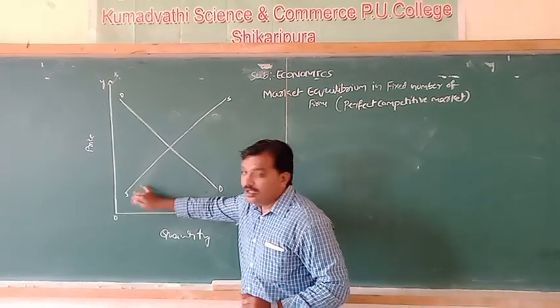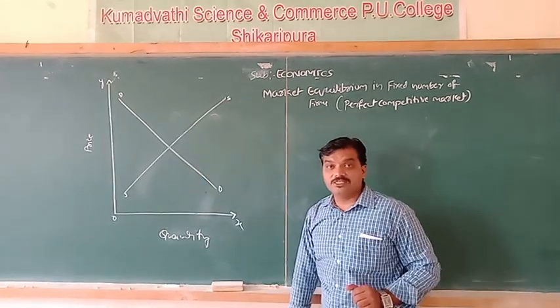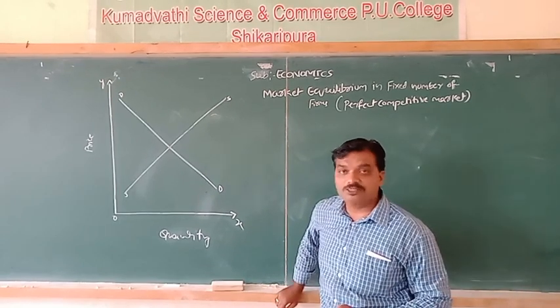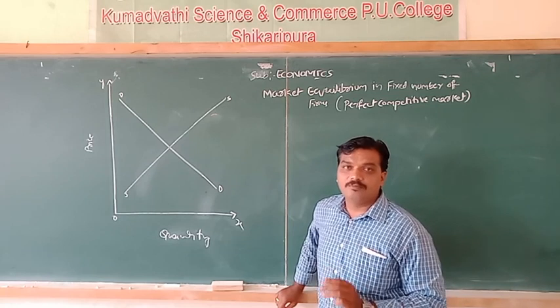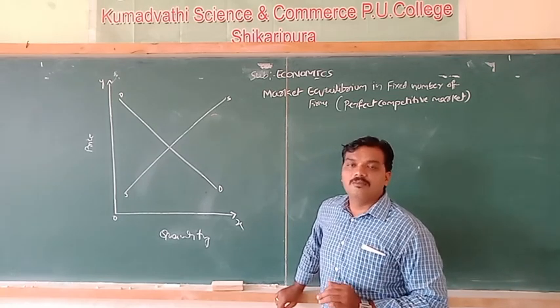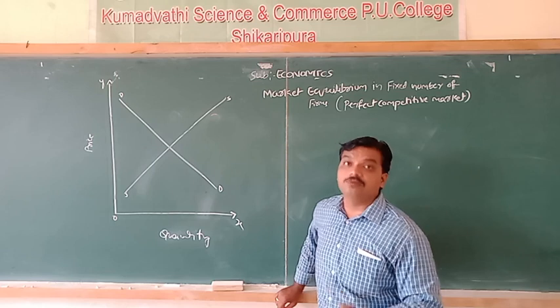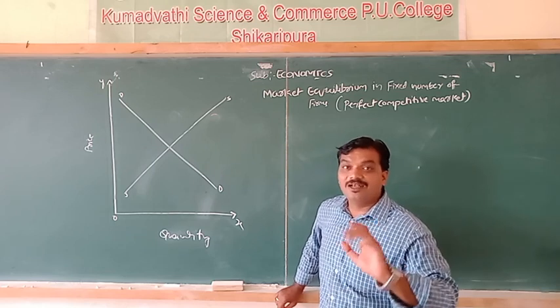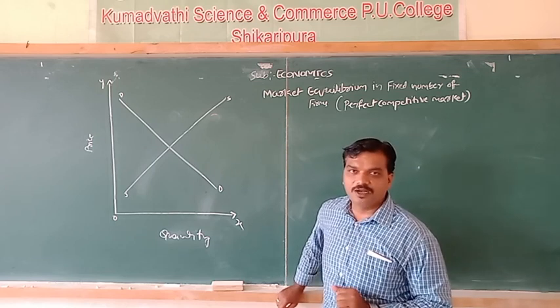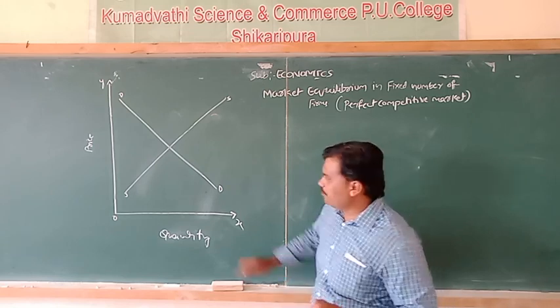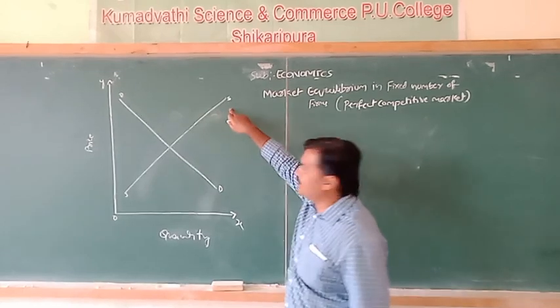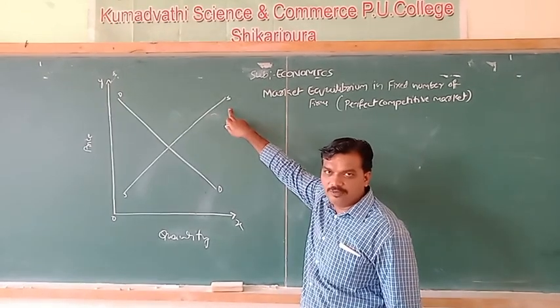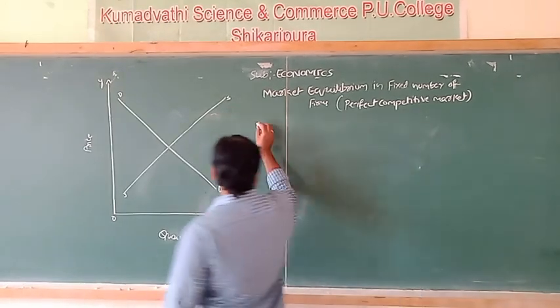And the upward sloping market supply curve implies the quantities of a commodity willing to be sold or offered for sale by all producers or all firms in the market at different price levels.